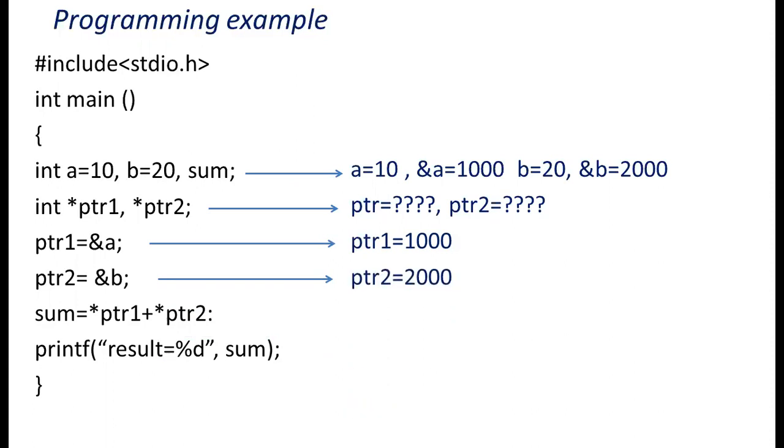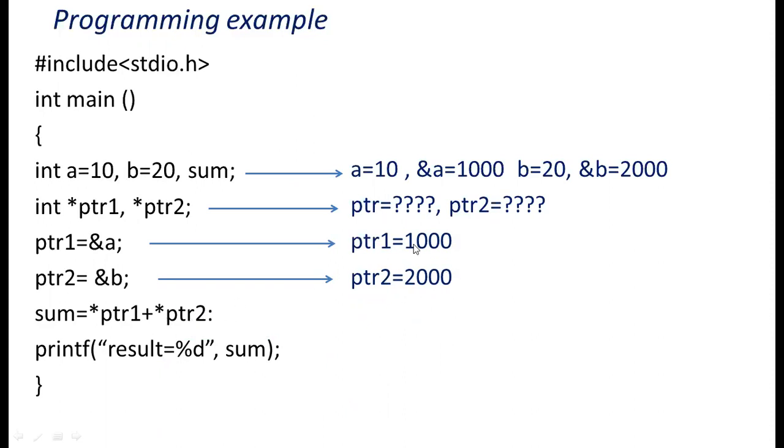Now sum, I need to add two numbers, that is 10 and 20. See here, I'm not using a. Instead of a, I'm using ptr1 and ptr2. If I use only ptr1 and ptr2 without using this asterisk, then what will be the output?